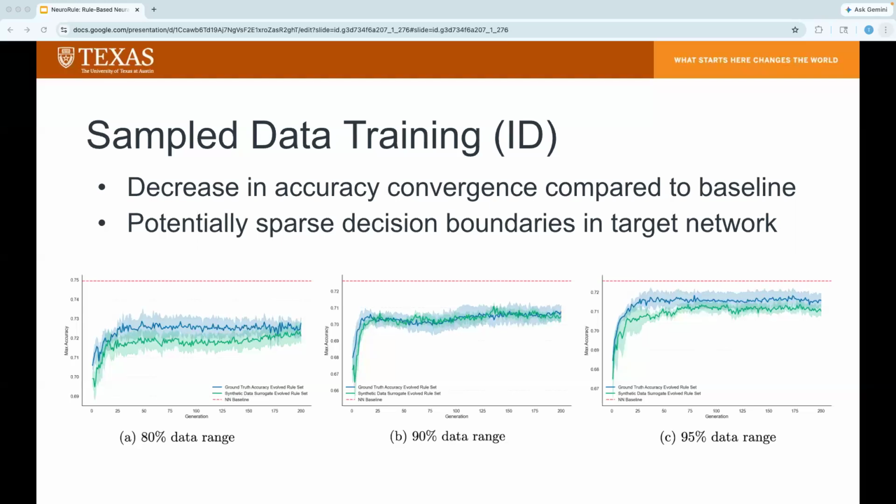So many experiment intervals demonstrated that rule set models achieve classification accuracy that is very similar to the target network, particularly in the out of distribution cases. So this basically demonstrates that even in a black box only environment, symbolic distillation can still successfully extract a logic set from a black box model.